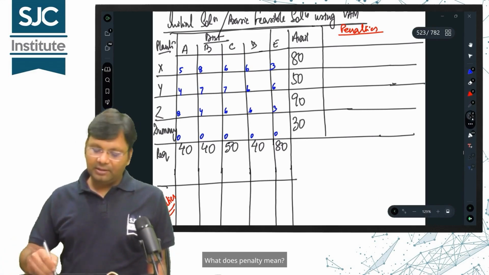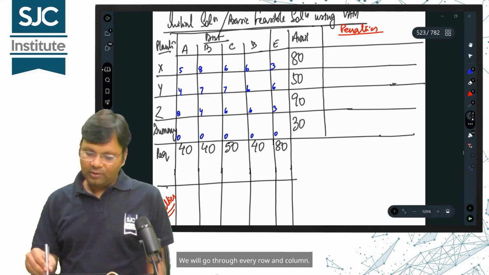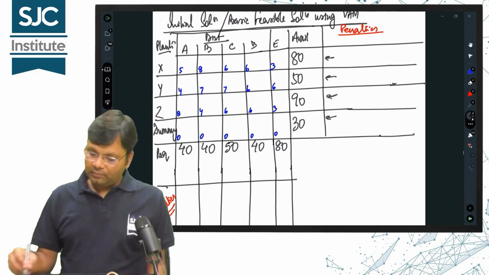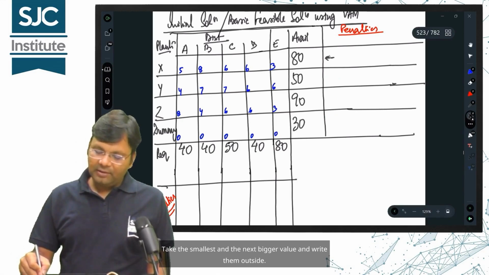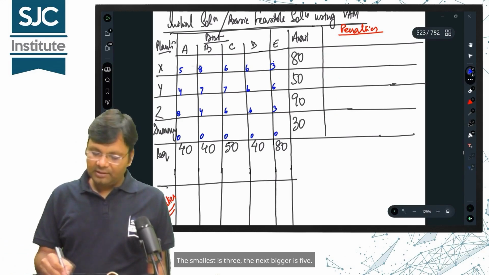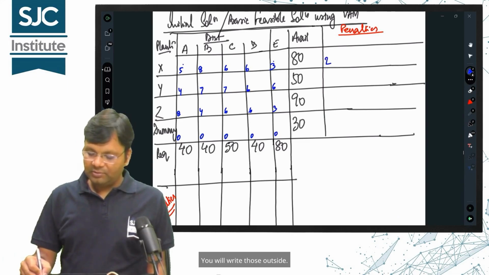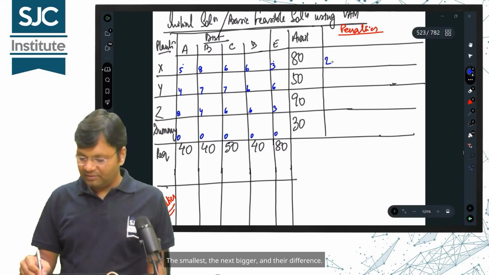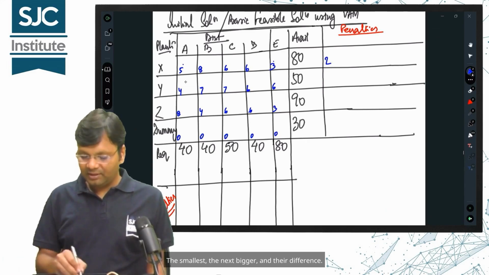What does penalty mean? We will go through every row and column. Take the smallest and the next bigger value and write them outside. The smallest is 3, the next bigger is 5. You will write those outside: the smallest, the next bigger, and their difference.